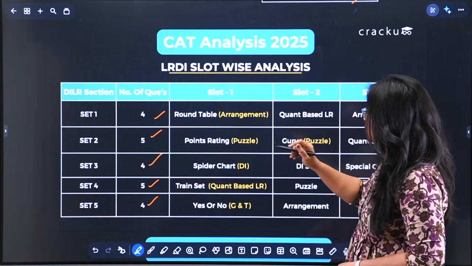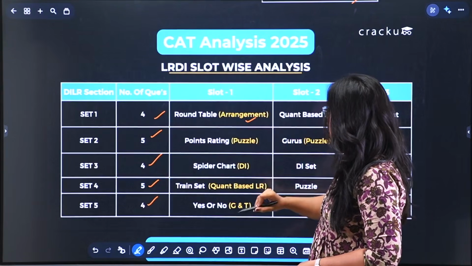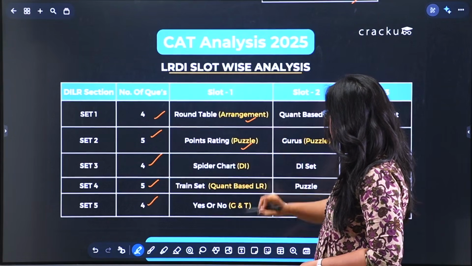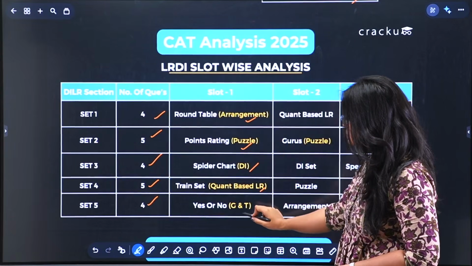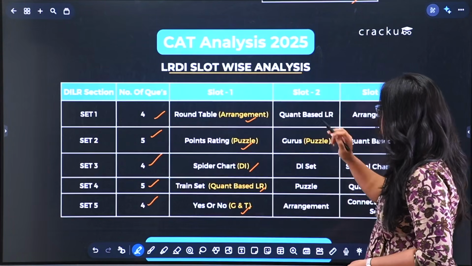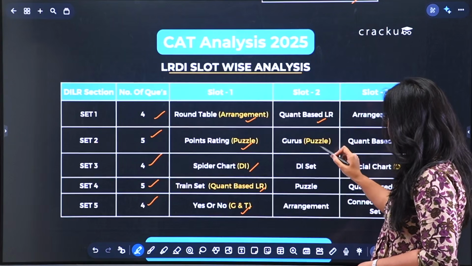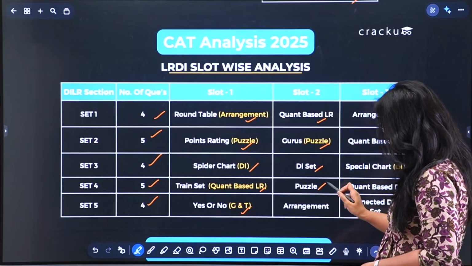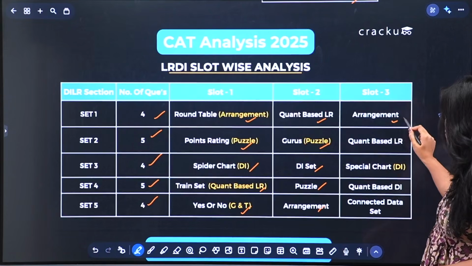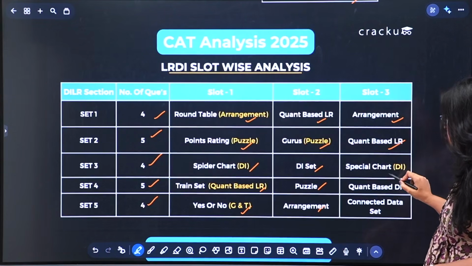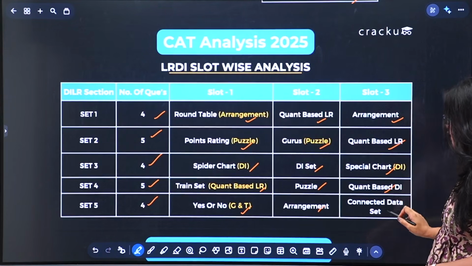And in slot 1 you can see sets based on arrangement. One set was based on puzzle, one was based on DI, one was quant based LR, and the other was based on games and tournament. In slot 2 you again had quant based LR, puzzle, a DI set, again a puzzle, and then an arrangement. And in slot 3 you had arrangement, quant based LR, special chart DI, quant based DI, and connected data set.